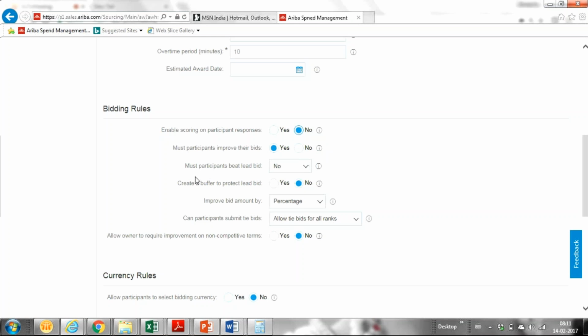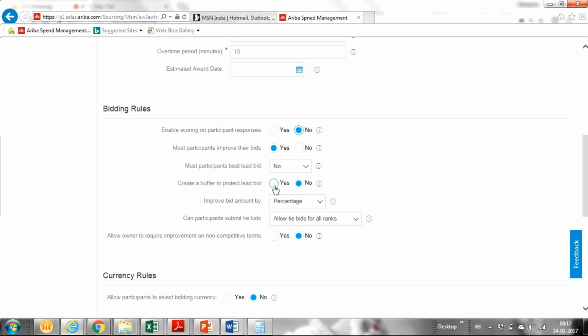So it's asking, must a participant beat the lead bid? It's not mandatory. He can or he cannot. Beating the lead bid means whatever the lead bid, the rank 1 bid, is there, every supplier has to beat that. So it's not mandatory.